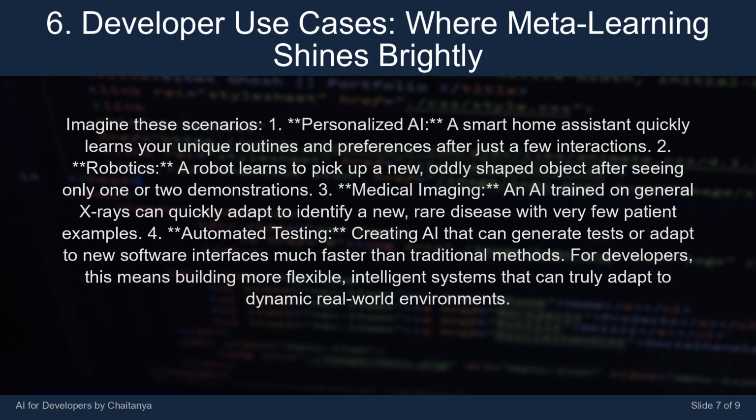4. Automated testing. Creating AI that can generate tests or adapt to new software interfaces much faster than traditional methods. For developers, this means building more flexible, intelligent systems that can truly adapt to dynamic real-world environments.